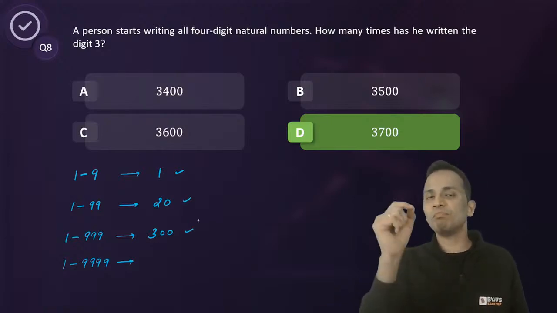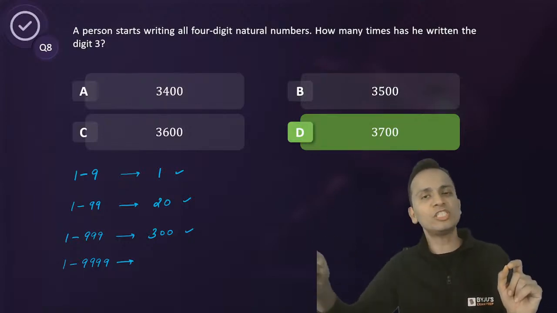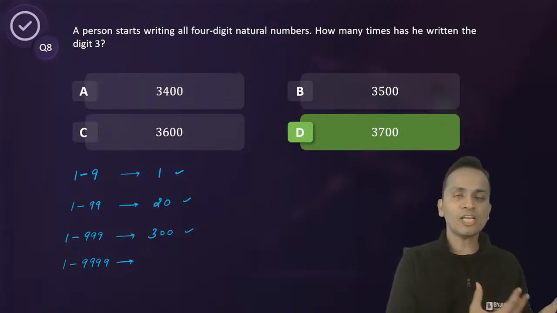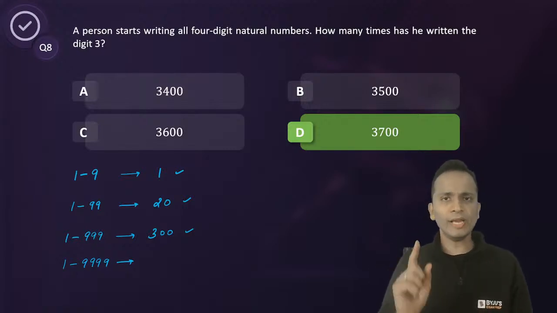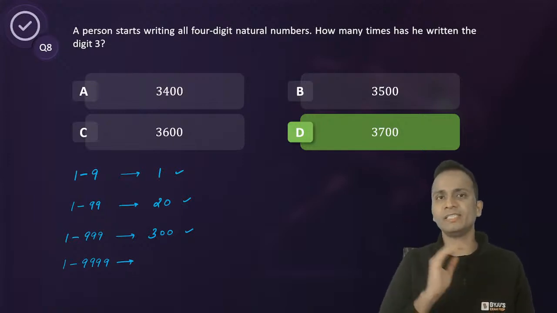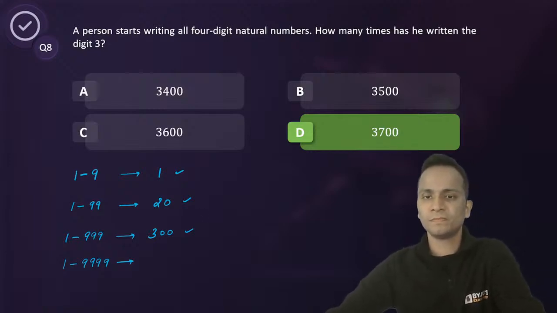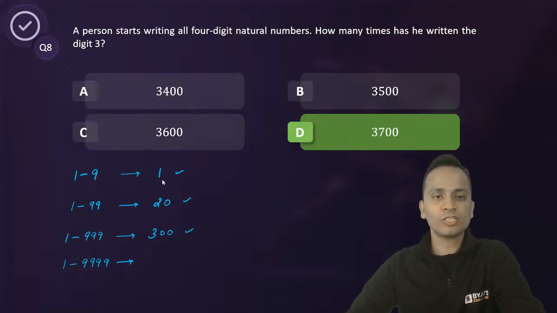If you'll have to complete this series 1, then 20, then 300, which number will come next? No calculation, I'm just asking you to apply the logic of series that you apply in logical reasoning. So a series is running whose first term is 1, second term is 20, third term is 300, so what will the fourth term be? Come on, all of you can write it. Absolutely good. So fourth term will be 4000.